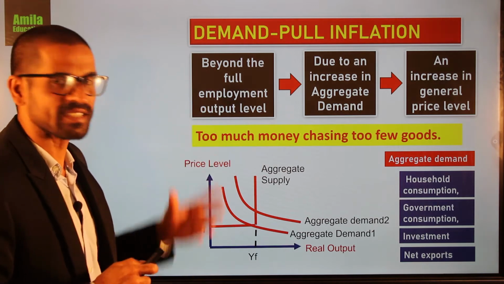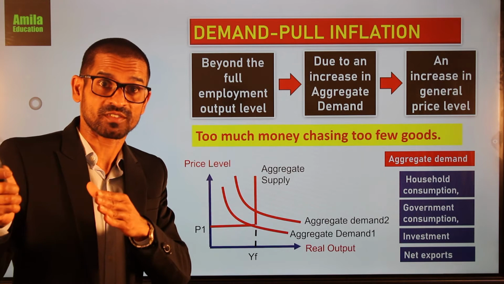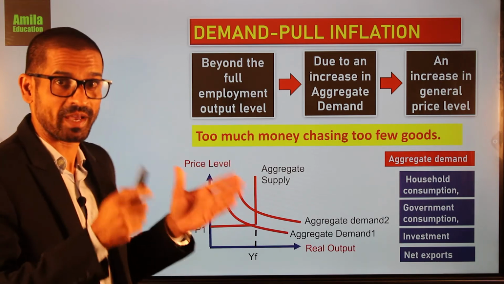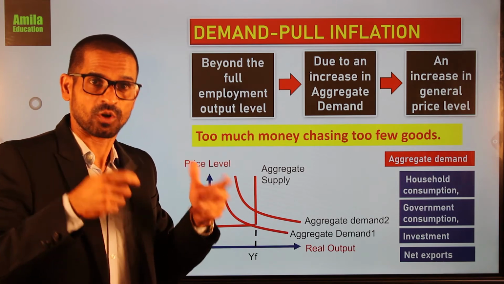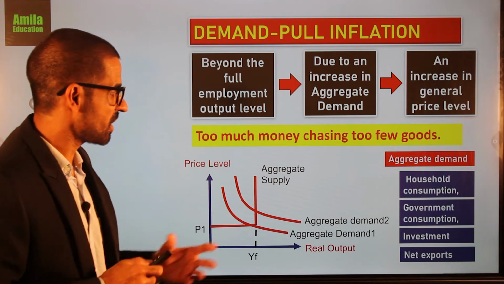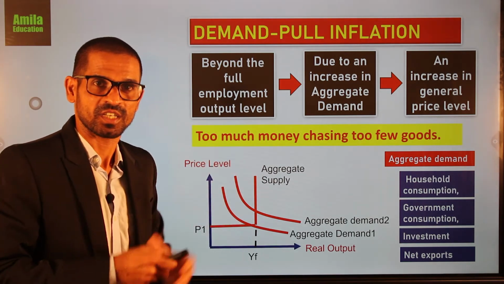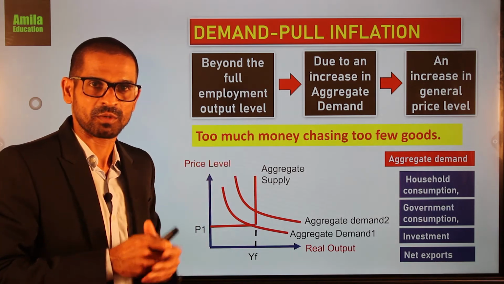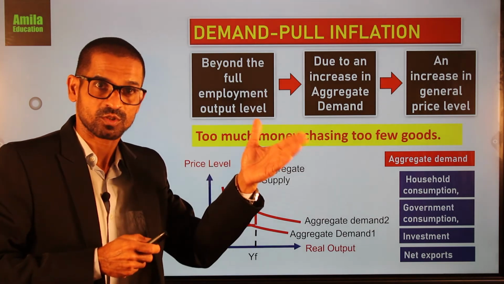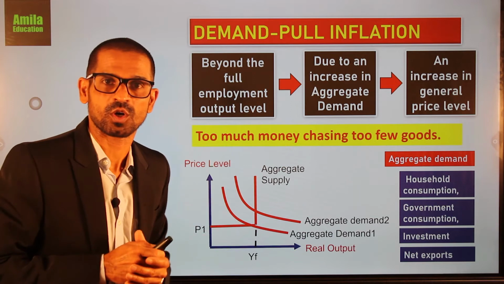And then public consumption will increase due to expansionary fiscal policy, budget policy. If the government is thinking of an expansion in the fiscal operation, then public consumption will increase. Then again, investment will increase due to fall in interest rate. Due to fall in interest rate, people find it less advantageous to save. So they will borrow more and consume more and invest more.